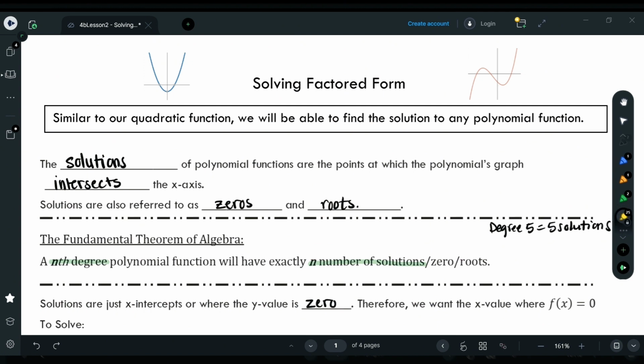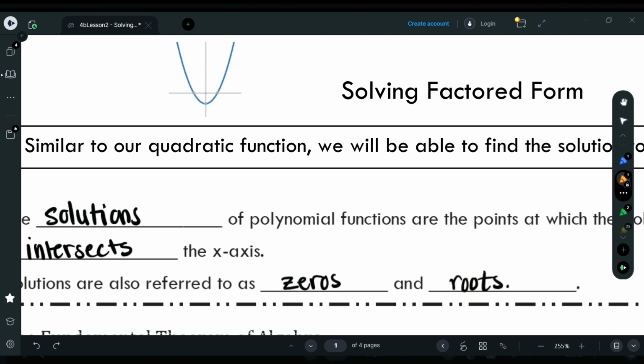It says here the solutions of a polynomial are the points at which the polynomial's graph intersects the x-axis. All right, so fill this in here, solutions and intersects. And you know what? This is also something that we talked about with quadratics. If you guys remember, the solutions were equal to the x-intercepts. So here's another thing. You don't have to write this down. I just want to show you here. Right? This is kind of convenient.